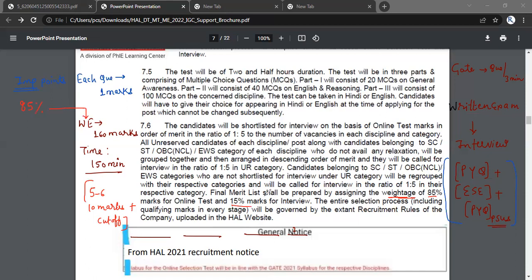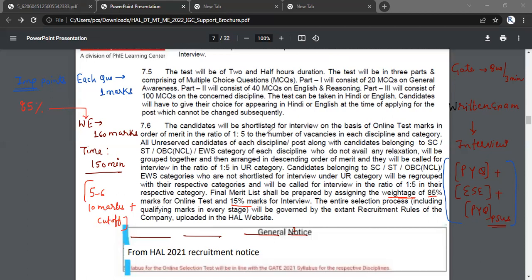I'm not saying that the interview has a negligible role over here. No, I'm just saying that if somebody applies common sense, you can feel that 85% is a huge weightage given for the examination. I will also show the cutoff for last year for mechanical, so that you will have a complete idea about how much you need to score at least to get a call for the interview, right? So that's the whole scenario I discussed.